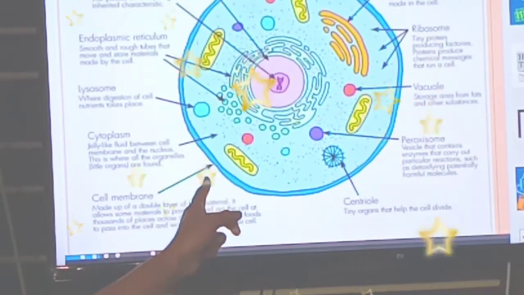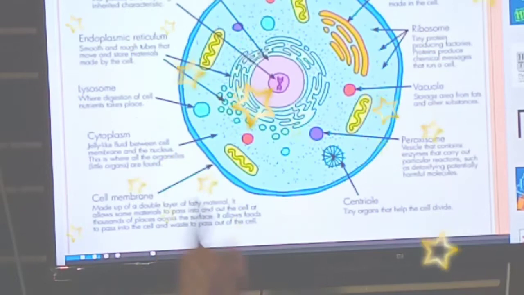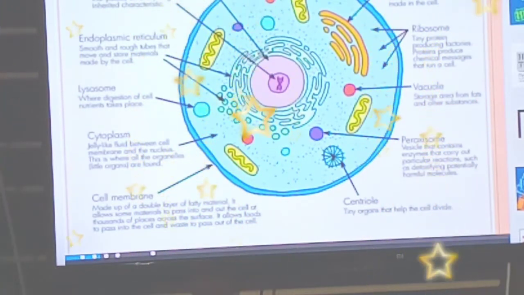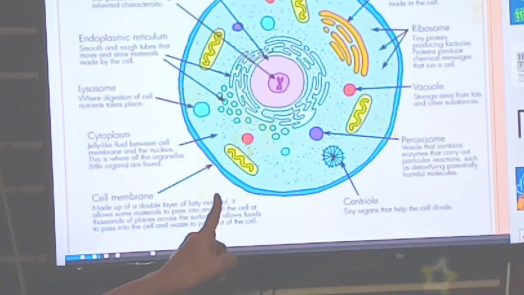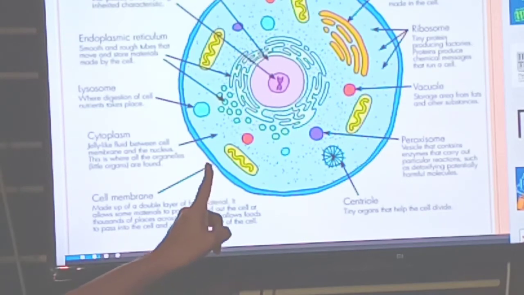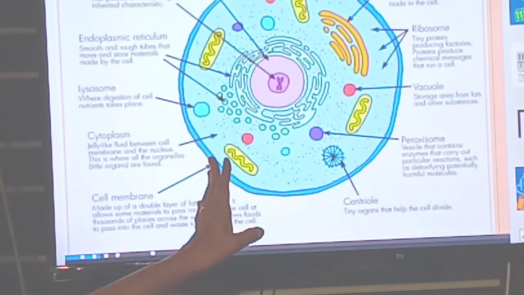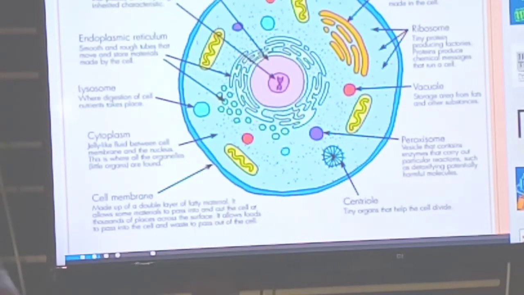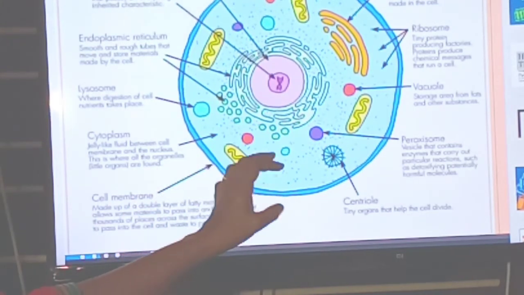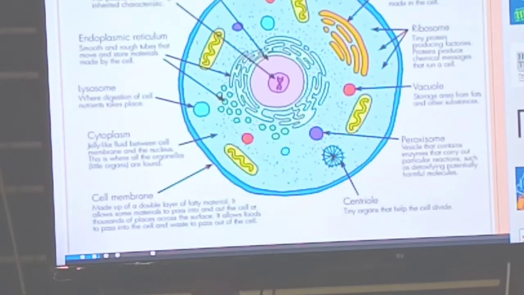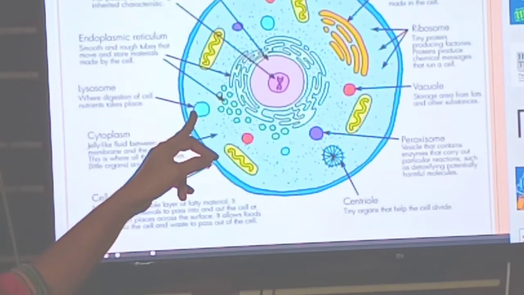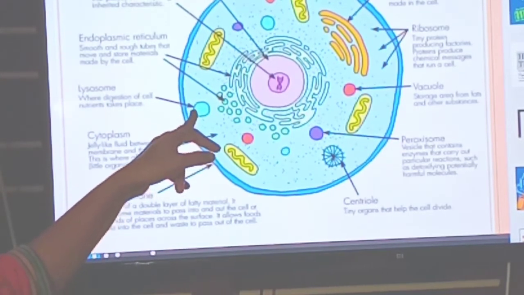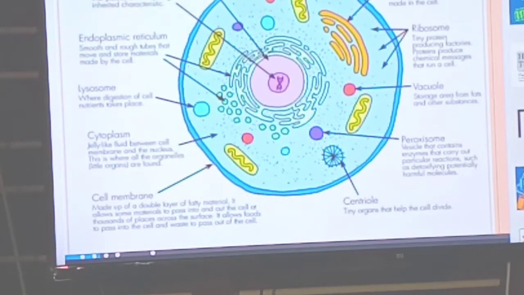And in animal cell, we can find a cell membrane. In both plant cell and animal cell, we can find cell membrane. And what is the role of cell membrane? Cell membrane protects the cell and also gives a shape to the cell. Also, it allows food to pass into the cell and waste to pass out of the cell. Next one, lysosome. Lysosomes are known as suicidal bags.